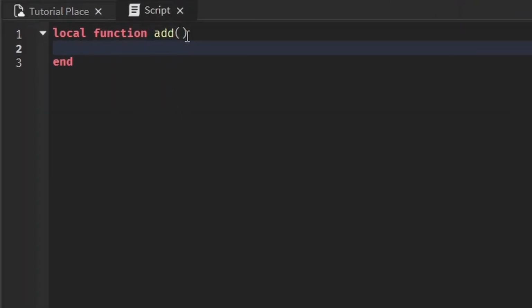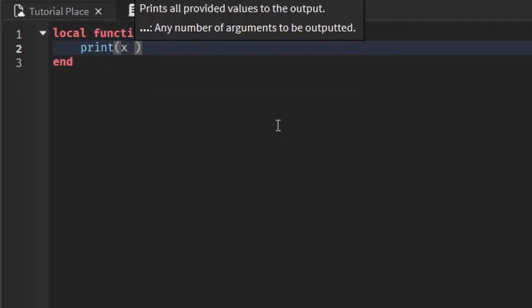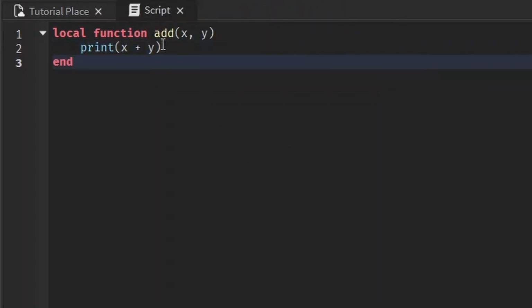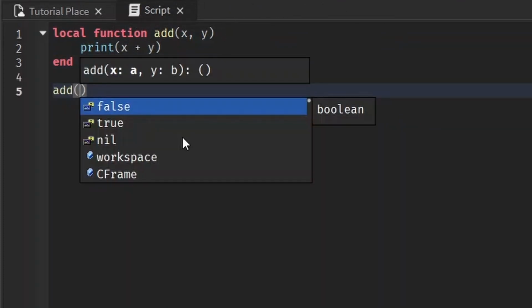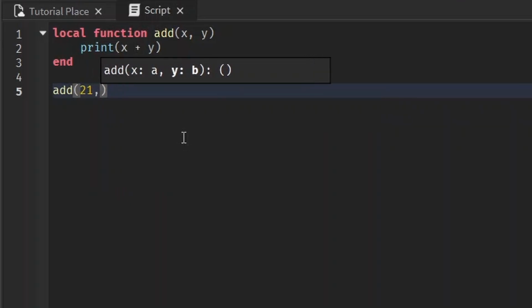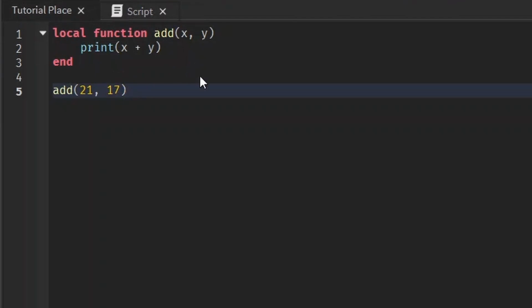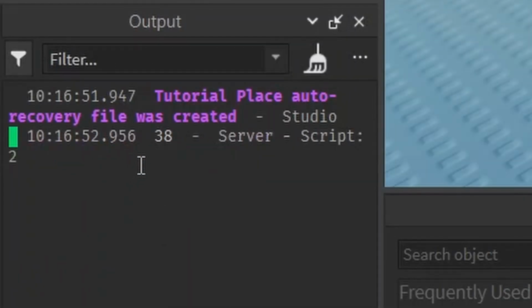You could also have more than one parameter. For example, if we have x and y, and we want a function that adds those two numbers that we put into it, we can print x plus y. We don't know what x plus y are going to be, so we're just going to have those as placeholders. And then when we call it, we decide, maybe I want to add 21 and 17 together. So now the function is going to add 21 and 17.